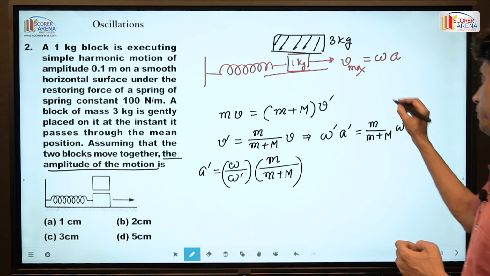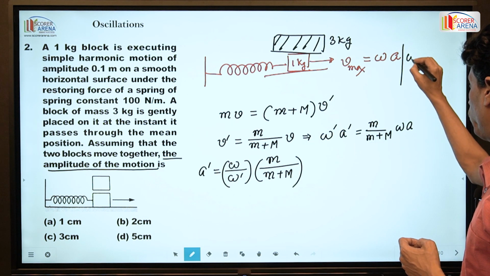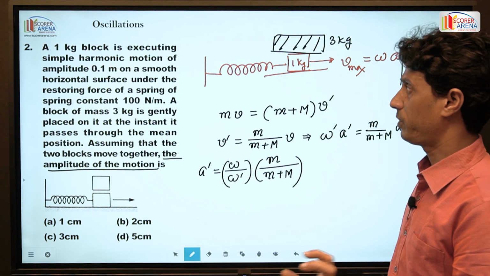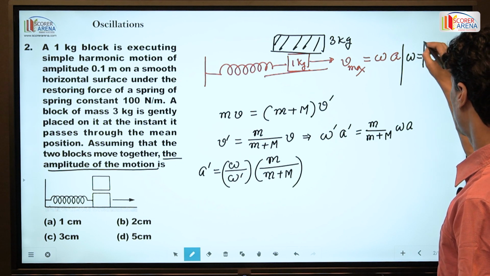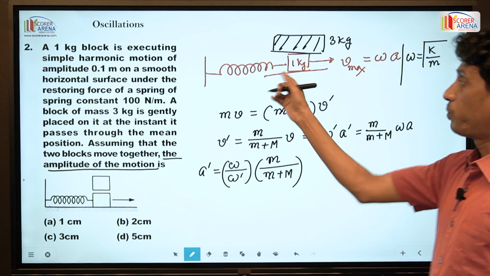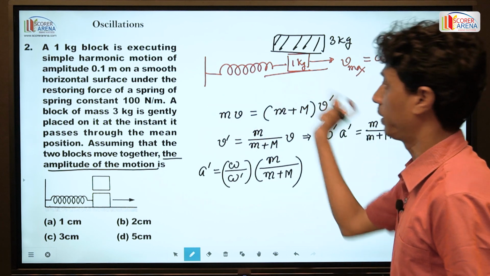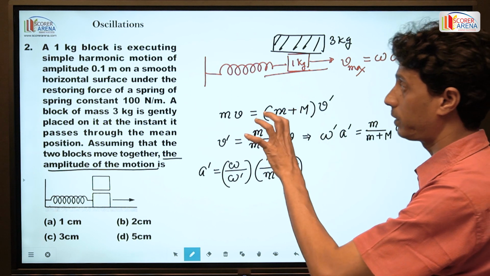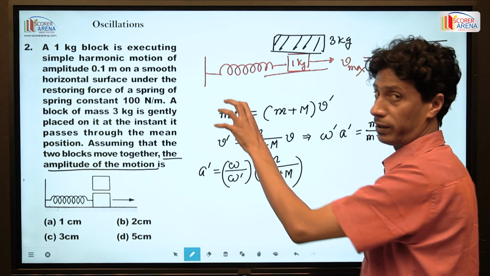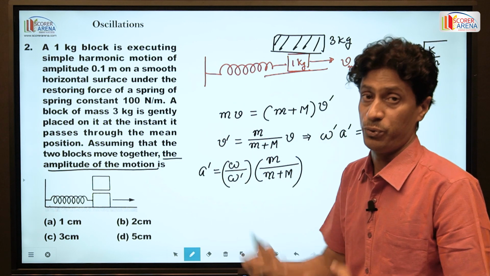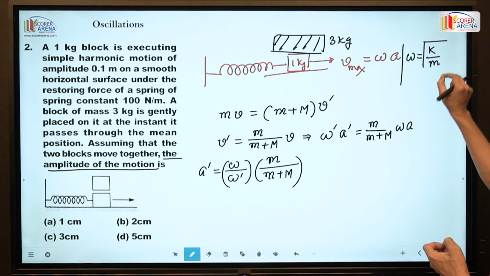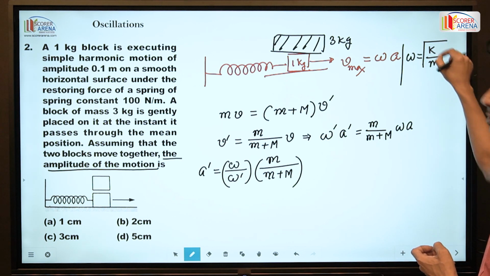And you know, omega, the angular frequency of any particle oscillating in SHM, is always root over of force constant by mass. Since this body is connected with the spring and oscillating, the elastic force within the spring acts as the restoring force. So omega is equal to root over of spring constant by mass. Actually it is also known as force constant by mass.